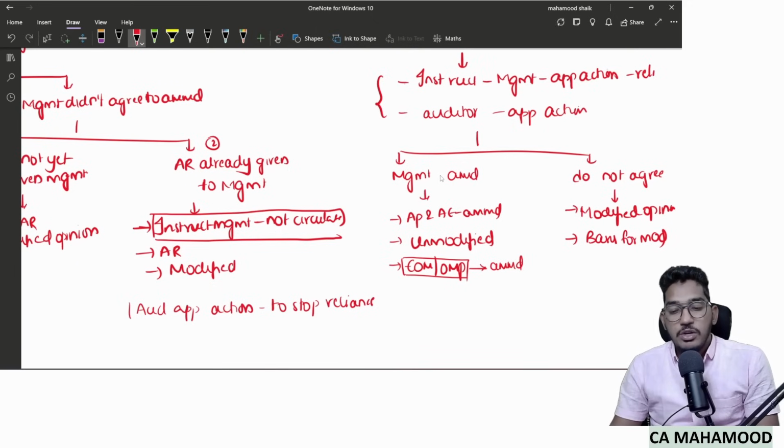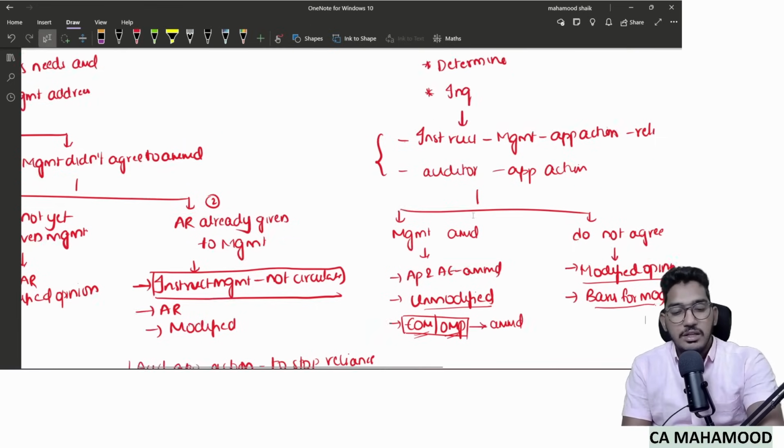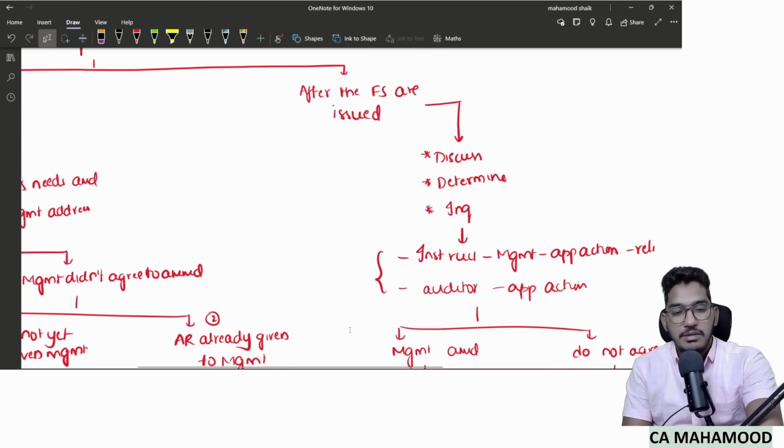Here, why are we using it? Because we are giving an unmodified opinion and we thought it is necessary to draw users' attention to the amendment. So that's why the standard is asking us to use emphasis or other matter, whereas in the other case, since we are giving a modified opinion, we will anyhow explain the reason in the basis for modified opinion. No need to make use of an emphasis or other matter paragraph. That is what the auditor's responsibilities are if we come to know about a subsequent event after the auditor's report.